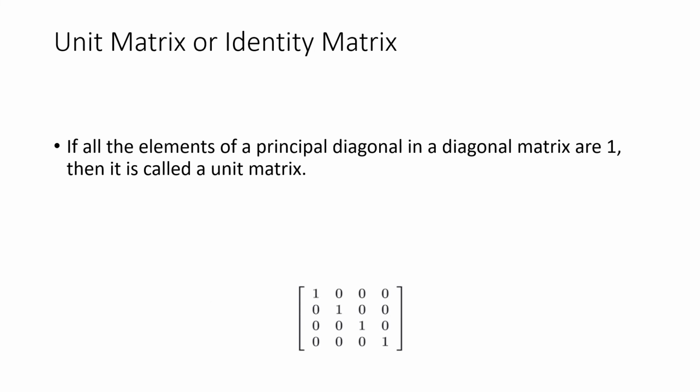Next, unit matrix or identity matrix. This is very similar to a scalar matrix. The only difference with respect to scalar matrix is that here all the elements in the principal diagonal would be 1. All other elements would be 0. This is a unit matrix.